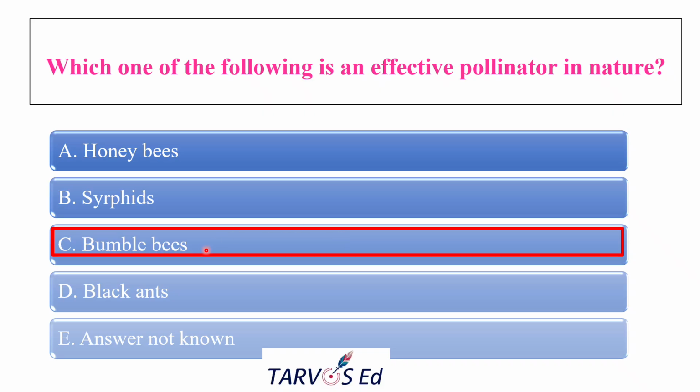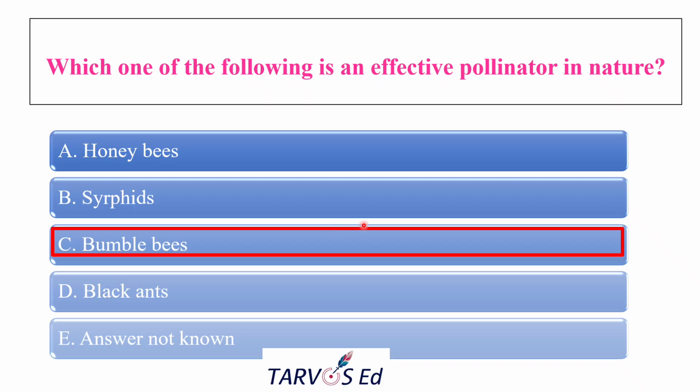This vibration shakes the pollen loose from the anther, like in most vegetables, tomato, brinjal, potato. They don't release pollen easily, so they need some vibration, which is made by bumblebees using their flight muscles at high frequency.